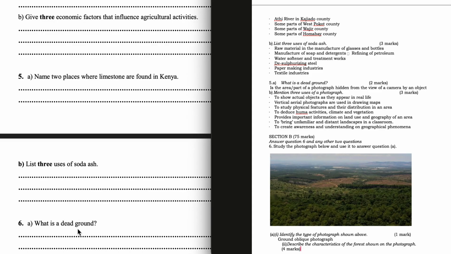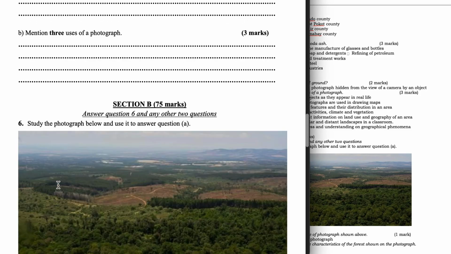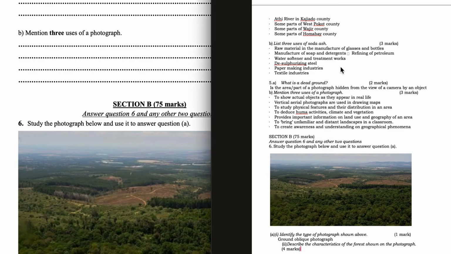What is a dead ground? It is an area of a photograph hidden from the view of a camera by an object. Or you can say it is part of a photograph hidden from the view of a camera by an object. Mention 3 uses of a photograph. To show actual objects as they appear in real life.